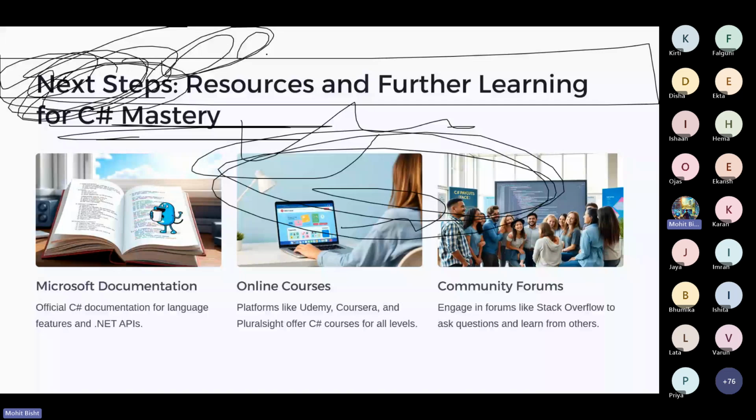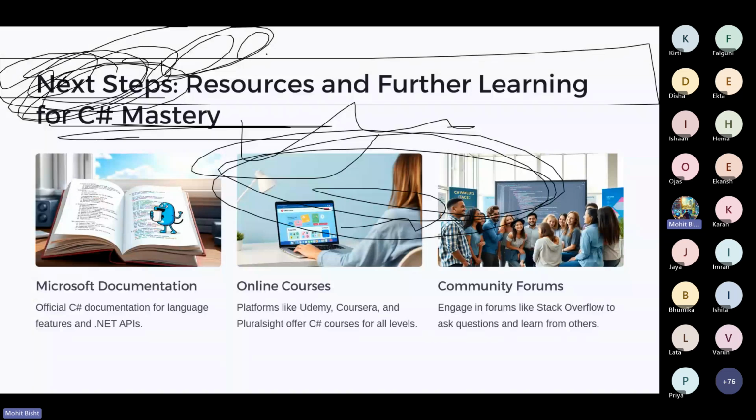Regarding resources and further learning, for C mastery, like I already told, we are not learning C Sharp in depth. I gave a lot of ideas about C Sharp and how you can get started. We also learned about the basic stuff, variables and things like Console.WriteLine in this session. But the best way of learning any language is not by watching videos. You can simply prefer the documentation for that language. Suppose if I want to learn JavaScript, I can simply go to the JavaScript language docs. If I want to learn HTML, I go to the docs of the, sorry, of Firefox, and other places where the language docs are provided.